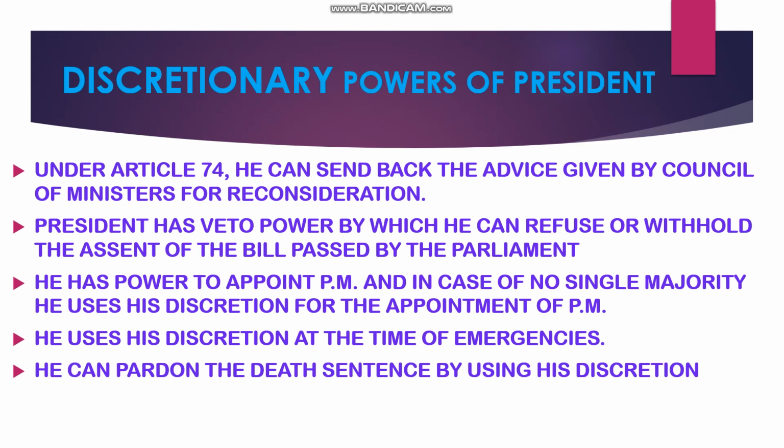We have 3 emergencies, that is emergency out of external aggression, emergency out of internal disturbances, or we may say it as the presidential rule, and the last one is the financial emergency. He can use his discretion for imposing those emergencies. He can pardon the death sentence by using his discretion.